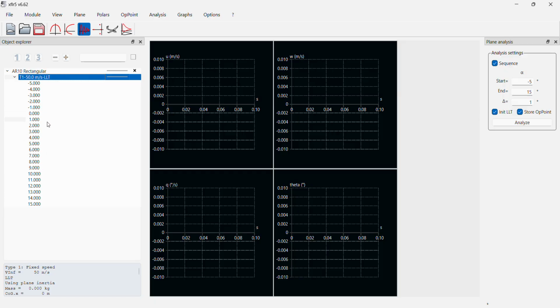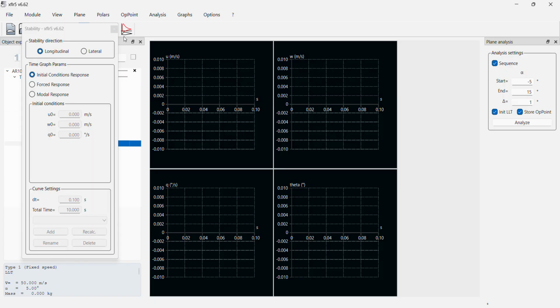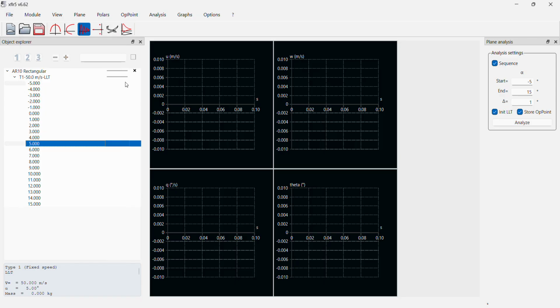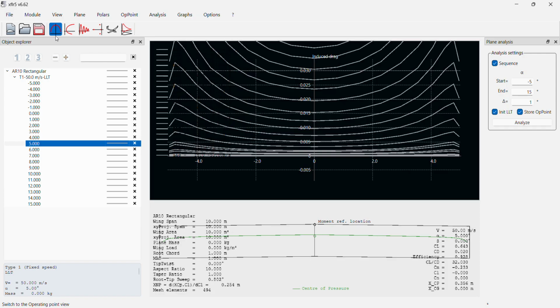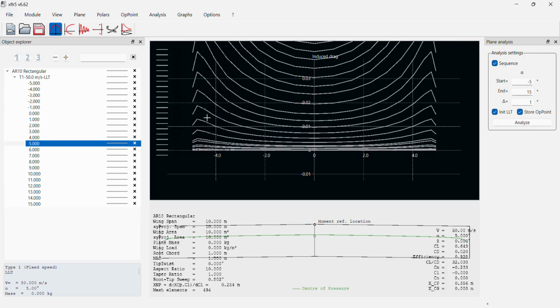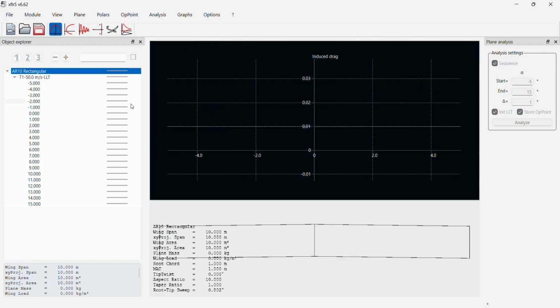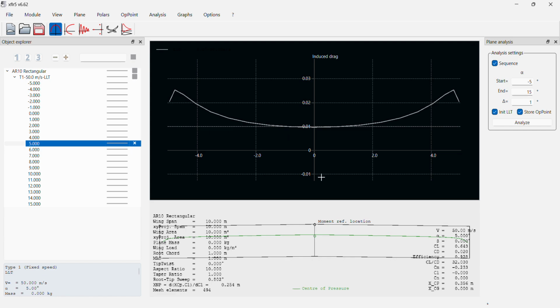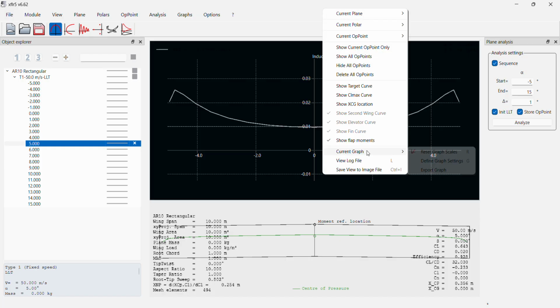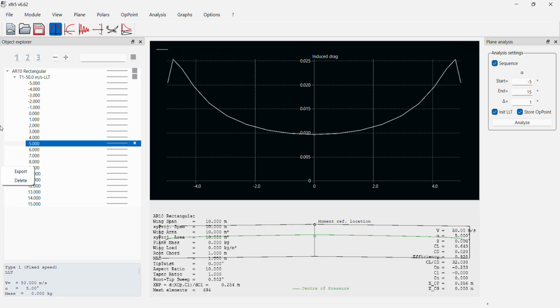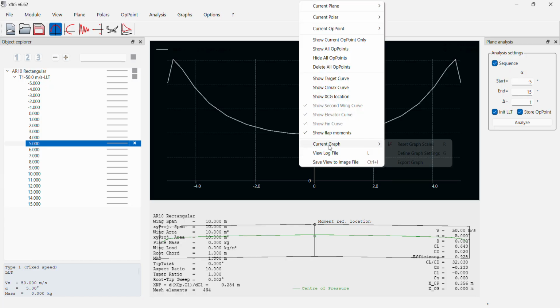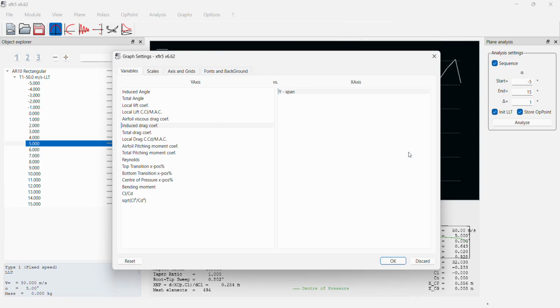We're going to deselect all of these, only select 5. Click on this graph, current graph, reset graph scales. Now go back and define the graph settings.